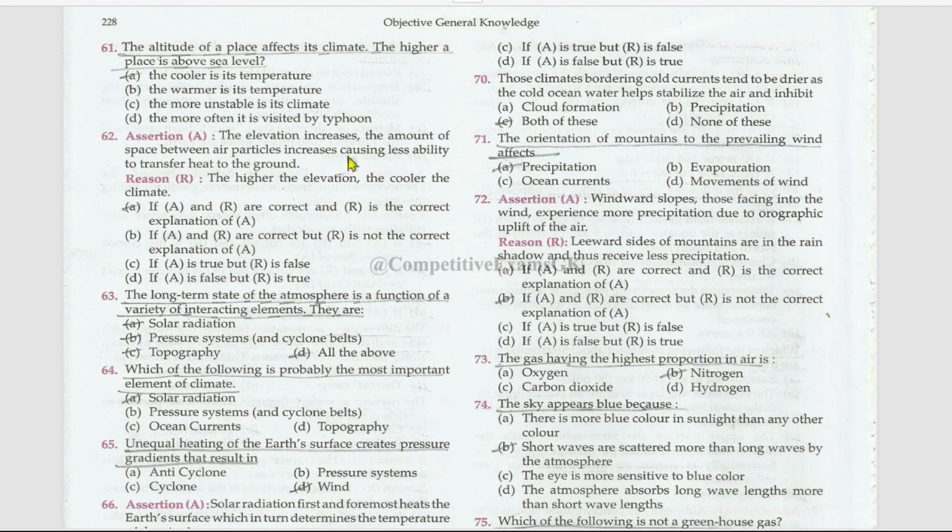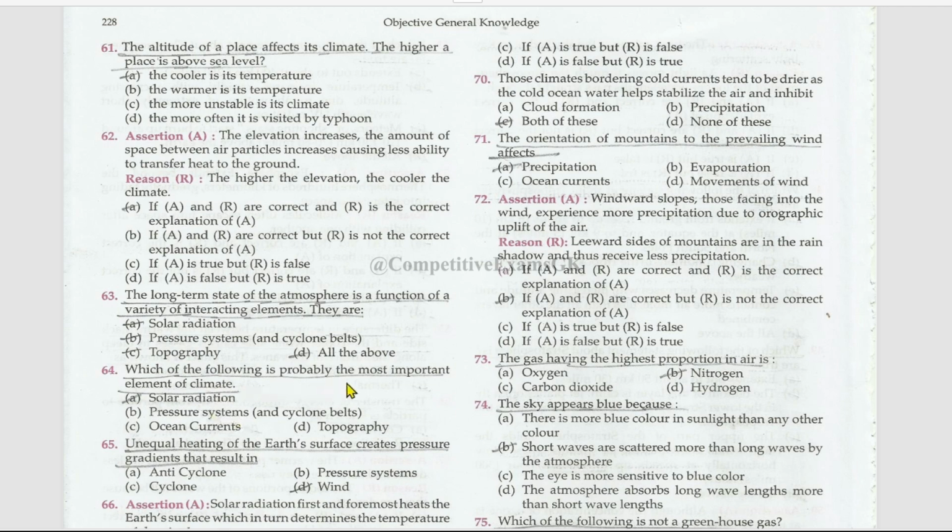Assertion is true and the reason is also true. This is the right explanation for the assertion also. The long-term state of the atmosphere is a function of a variety of interacting elements. They are solar radiation, pressure systems, and topography. All of them are functions of variety.